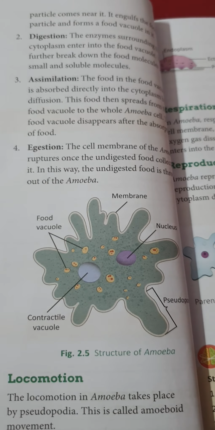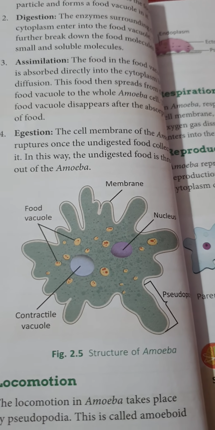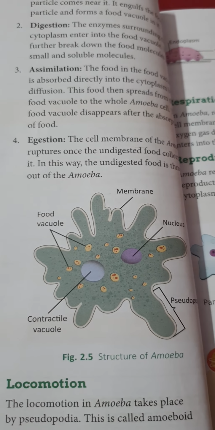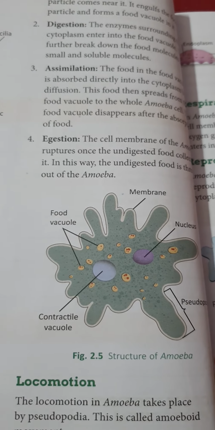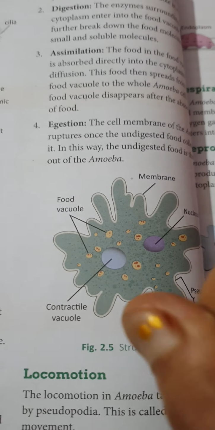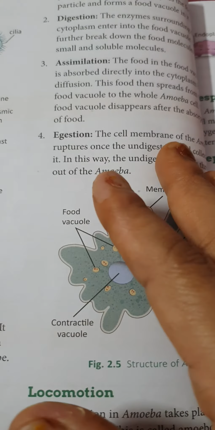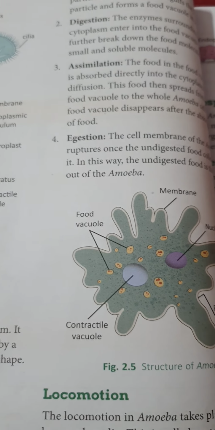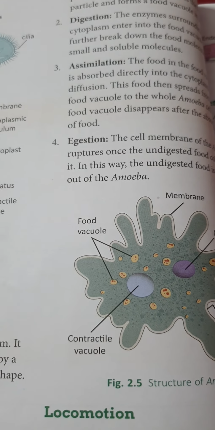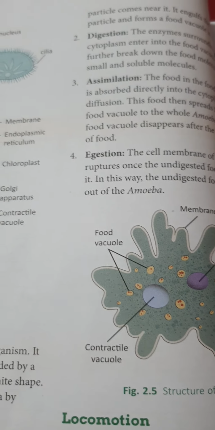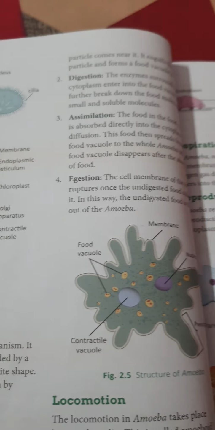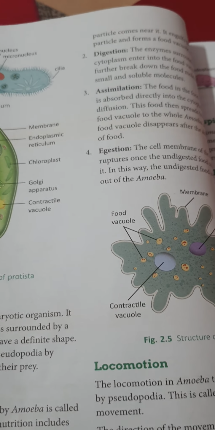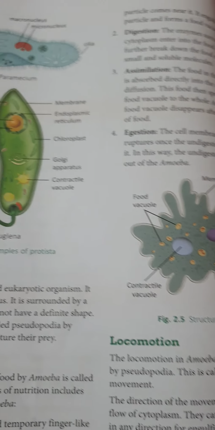The structure of amoeba primarily encompasses three parts: the cytoplasm, plasma membrane, and the nucleus. How many parts does the amoeba have in its structure? First is the cytoplasm, second is the plasma membrane, and the third is the nucleus. Now the cytoplasm can be differentiated into two layers. The outer is the ectoplasm and the inner is the endoplasm.